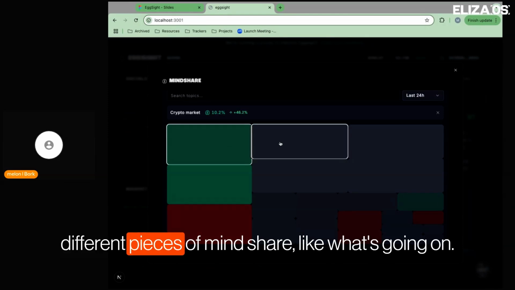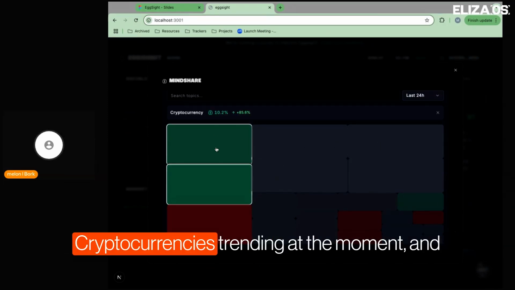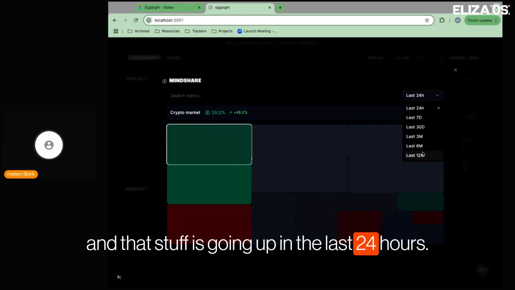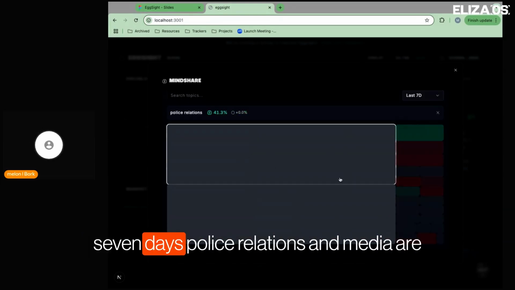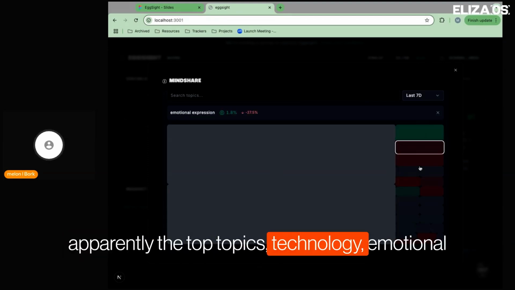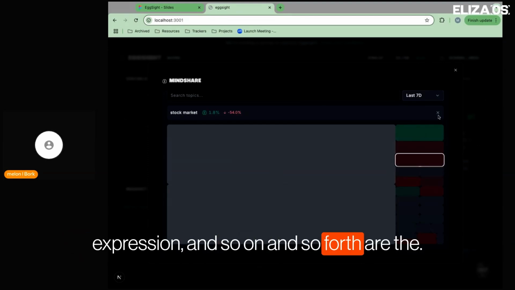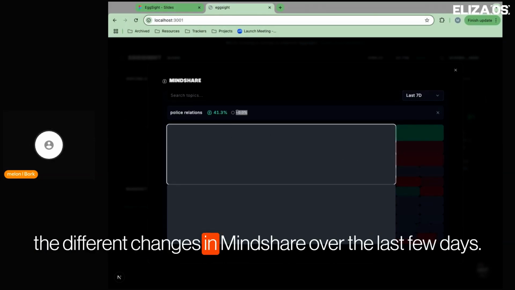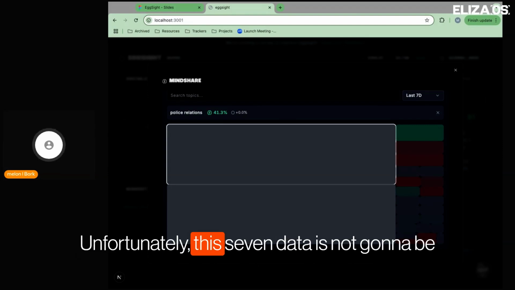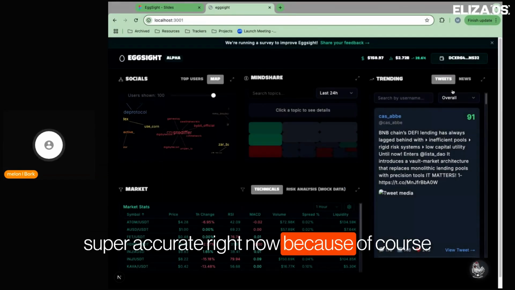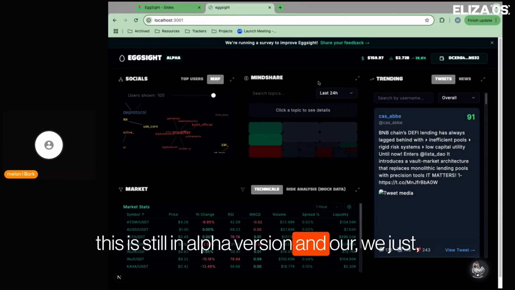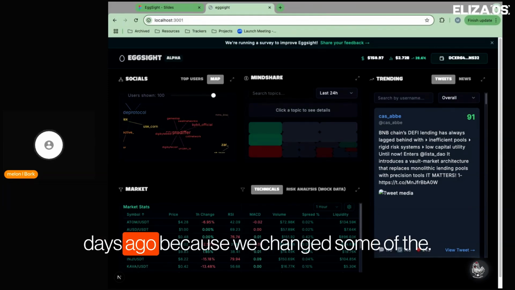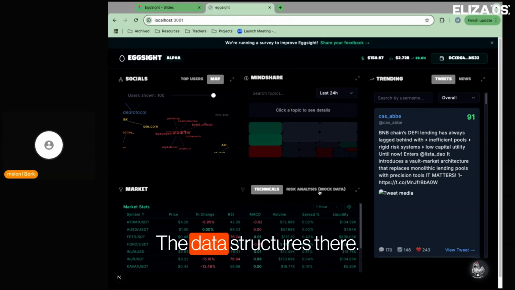You can look at different pieces of mindshare, like what's going on, cryptocurrencies trending at the moment, and crypto markets are trending at the moment. And that stuff is going up in the last 24 hours. But if you look at something like the last 7 days, police relations and media are apparently the top topics, technology, emotional expression, and so on and so forth are the other big topics for the week. And you can see the different changes in mindshare over the last few days. Unfortunately, this 7 day data is not going to be super accurate right now because, of course, this is still in alpha version, and they basically wiped our database a couple days ago because we changed some of the data structures there.